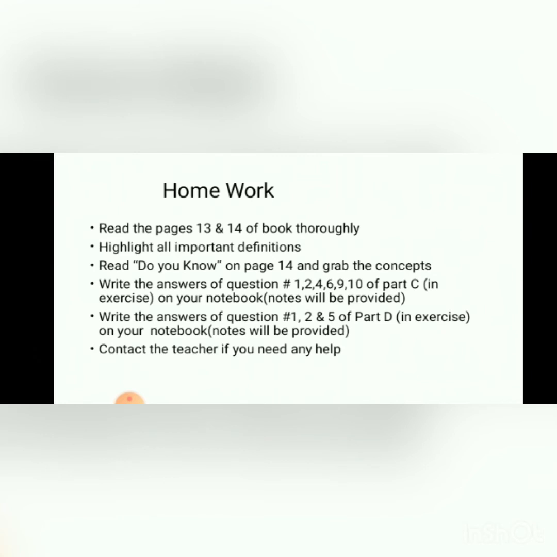Write the answers of questions number 1, 2, 4, 6, 9 and 10 of part C in the exercise in your notebook, and I'll provide you the notes having the answers. Write the answers of questions 1, 2 and 5 of part D, also from your exercise, and I'll provide you the notes. If you have any kind of difficulty, you can contact me.